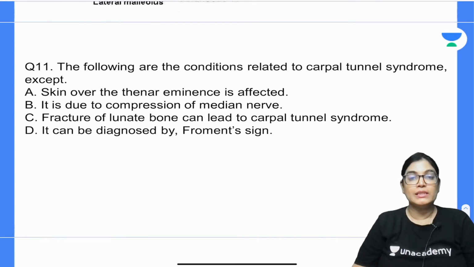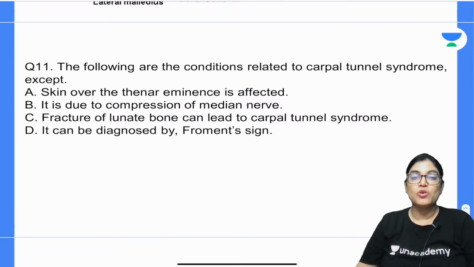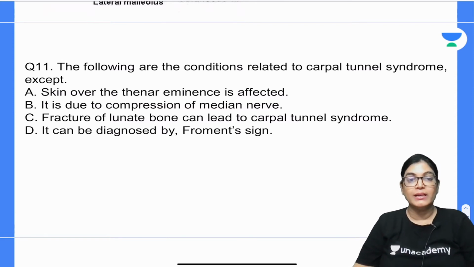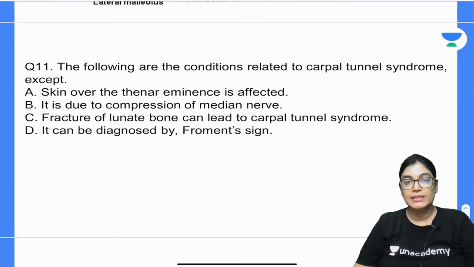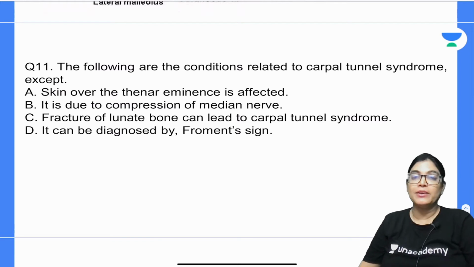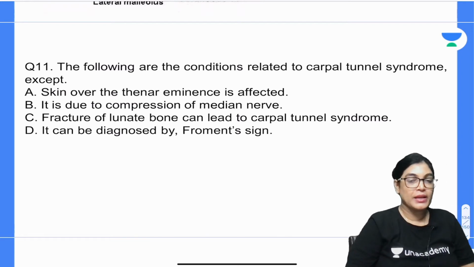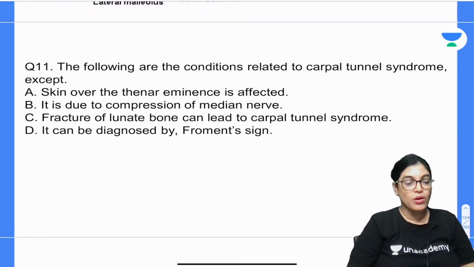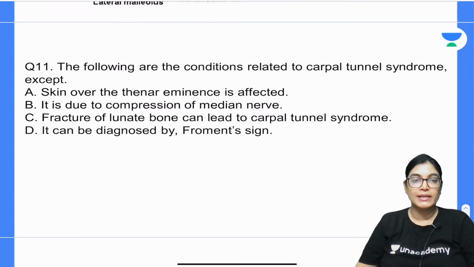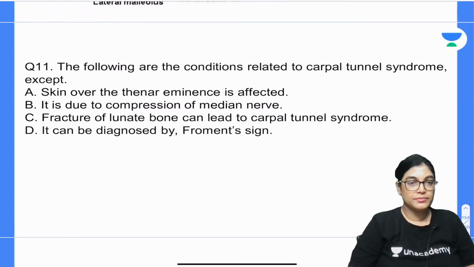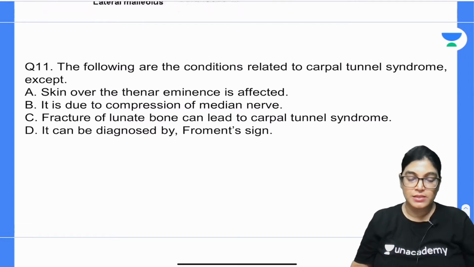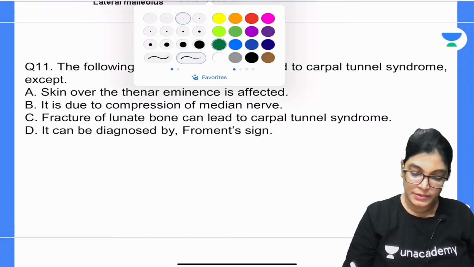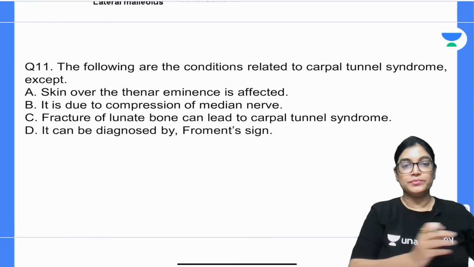Skin over the thenar eminence is affected. Carpal tunnel syndrome is due to compression of the median nerve. Fracture of the lunate bone can lead to carpal tunnel syndrome. It can be diagnosed by Froment sign. Question number 11, 4 options are there and you have to mark the correct answer. Your time starts now. 15 seconds for you.